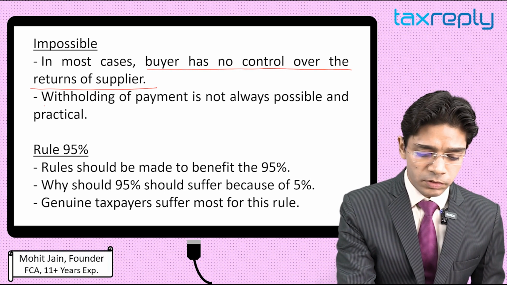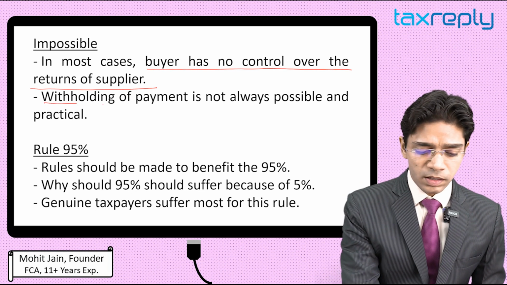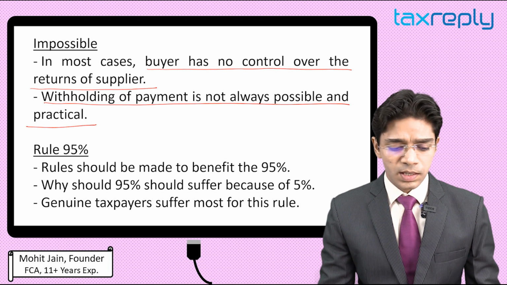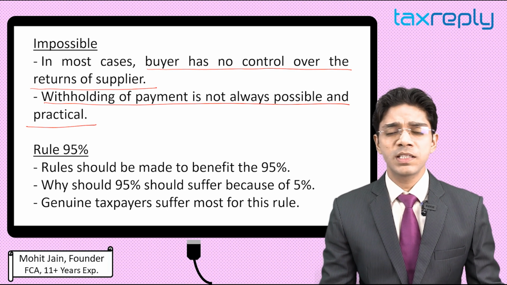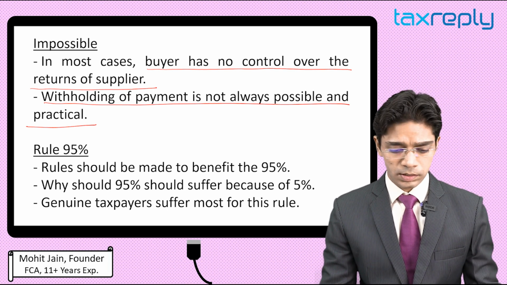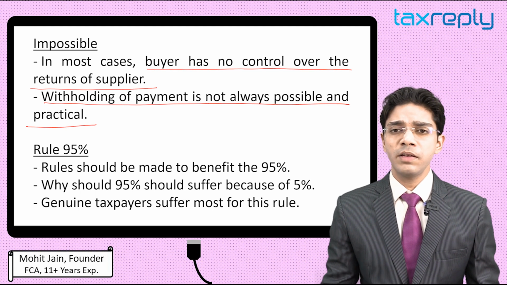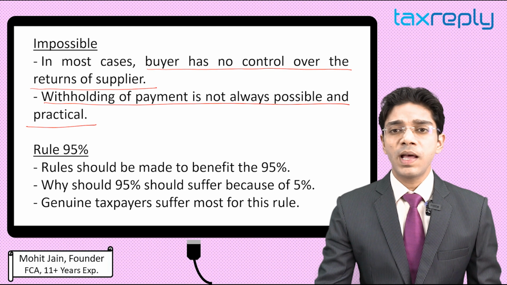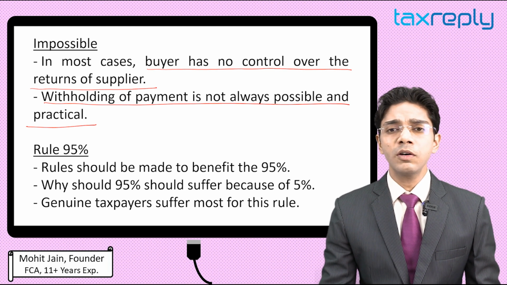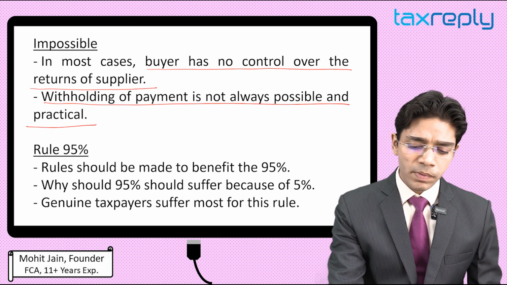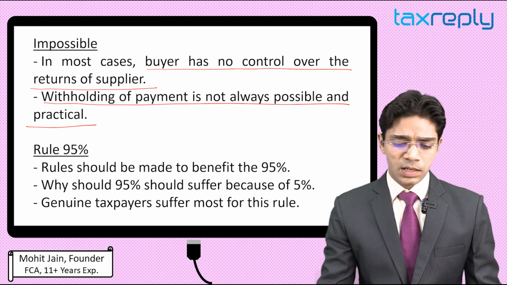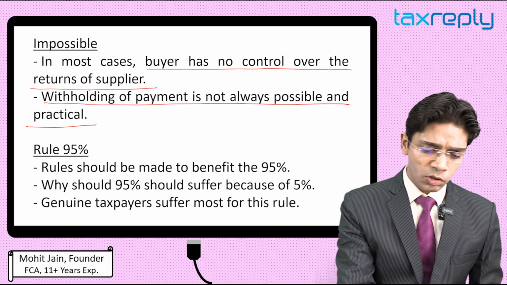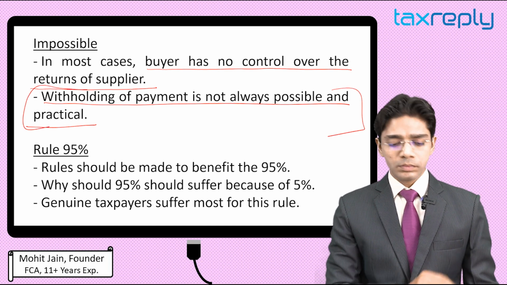Second important point is withholding of payment is not always possible and practical. This is a general practice followed by the industry, that the big companies generally do not make payment to their vendors unless they verify it from their GSTR 2A. Unless the supplier files the return, they will not make payment of the bills. But withholding of payment is not always possible and practical. So this is a solution which industry had derived by themselves, but this is not always possible.